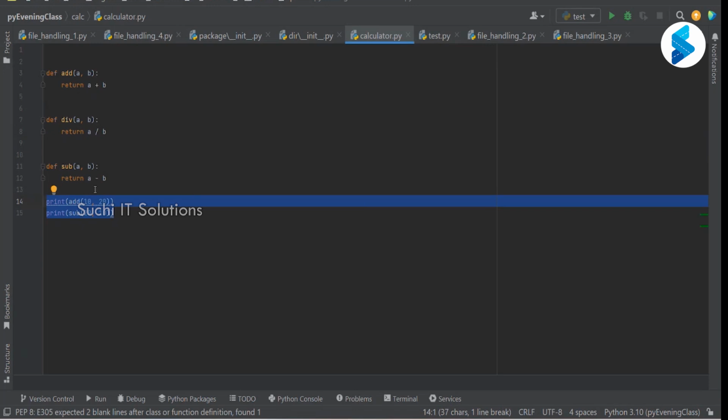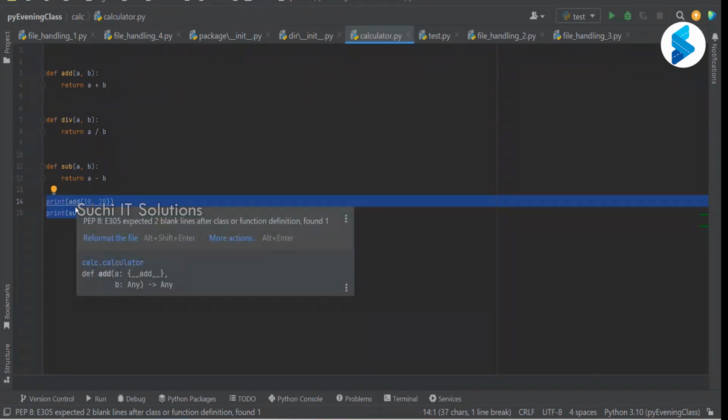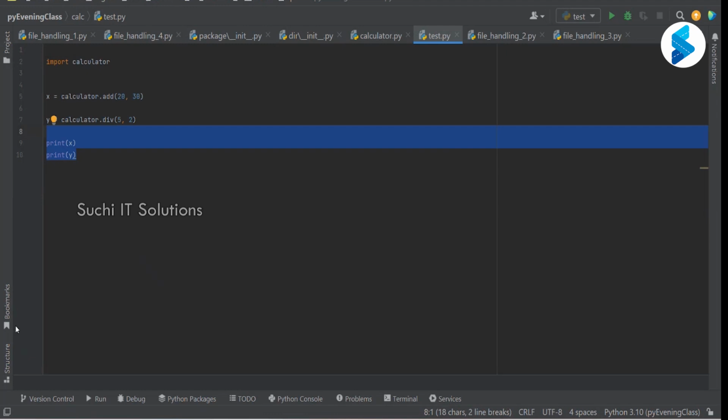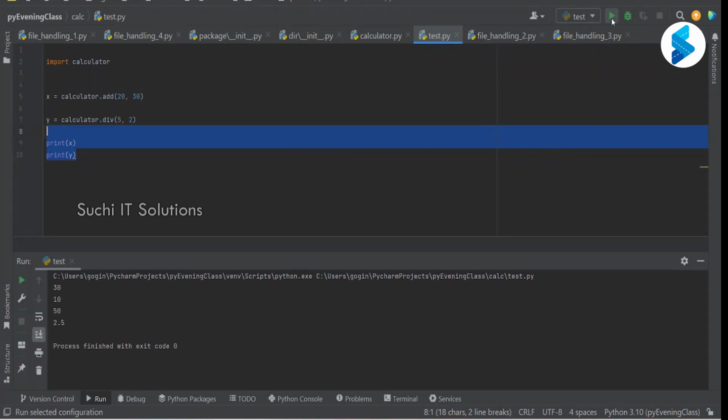So when it is trying to execute, it created the add function, the division function, the subtraction function, and then it executed add and subtraction. That is why you see the output of the calculator first.